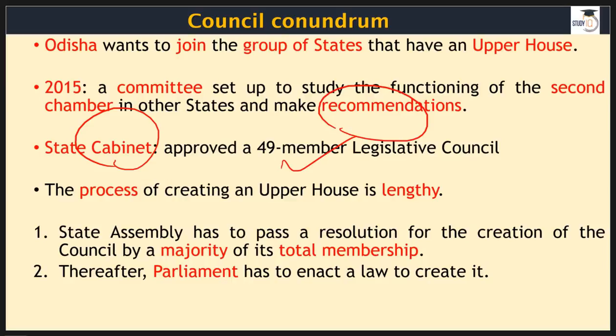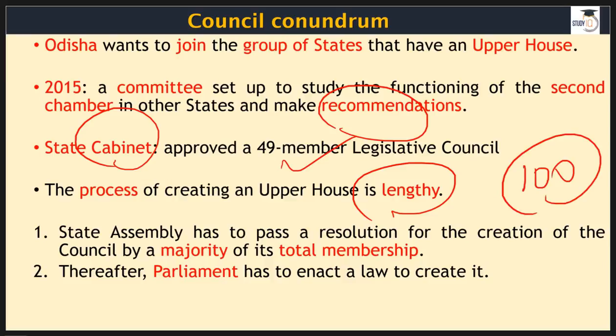Not at all. You have to go through a very lengthy process, and of course a very difficult one as well. The first thing is that you have to pass a resolution for the creation of a council by a majority of its total membership. That means, say for example, if a particular state has 100 MLAs, or the total strength is 100, then you need at least 51 votes to pass this resolution.